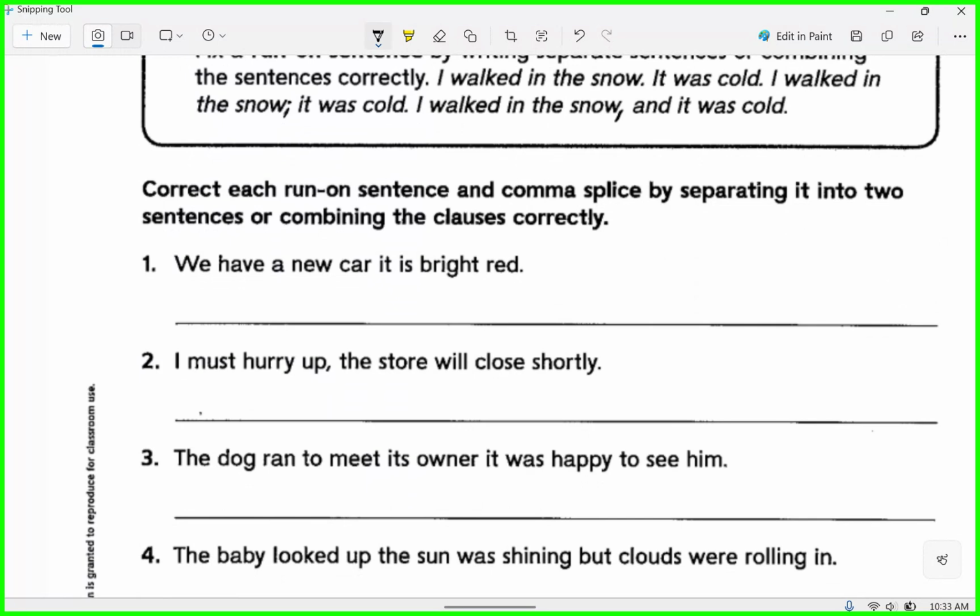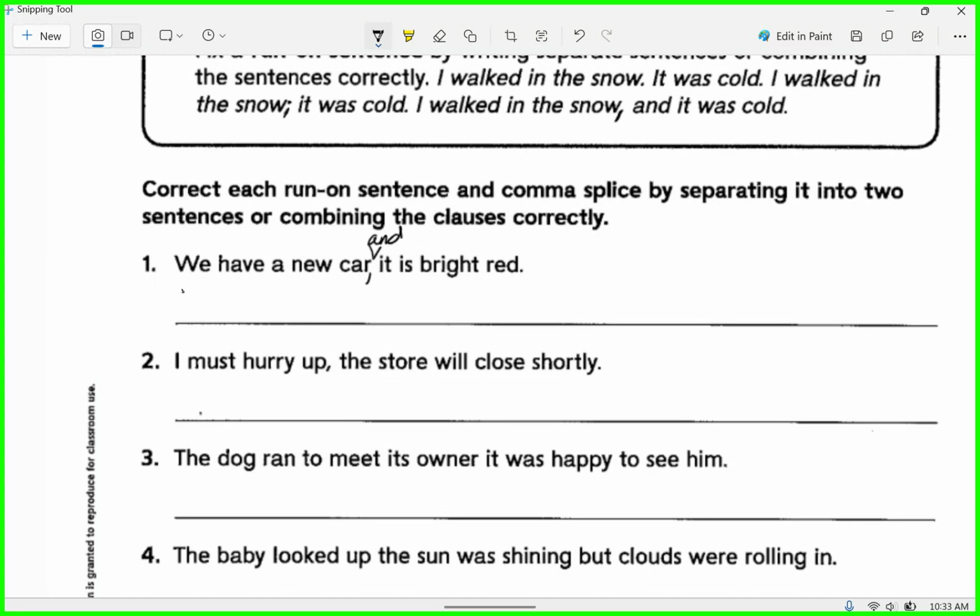All right. Correct each run-on sentence and comma splice by separating it into two sentences or combining the clauses correctly. We have a new car. It is bright red. How could we fix that one, David? Maybe a period. You could join it, put it into two sentences. How could we do it using a comma and a conjunction? Do a comma right after car and then maybe put and it is like that.